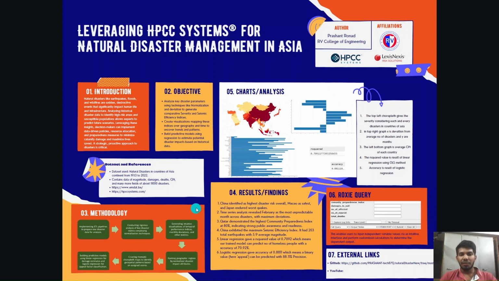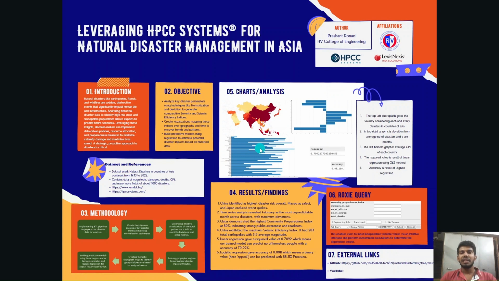After doing all this methodology, we find the following results. China was identified as the highest disaster risk overall. Macau was identified as the safest, and Japan endured the worst earthquakes. As we can see in this choropleth, China has the darkest color. It means it has more disasters comparatively.